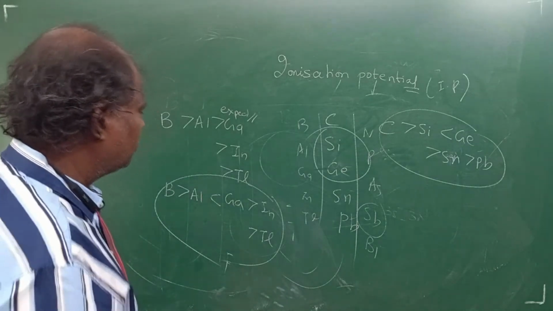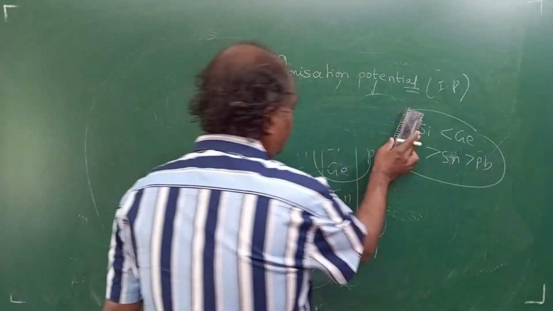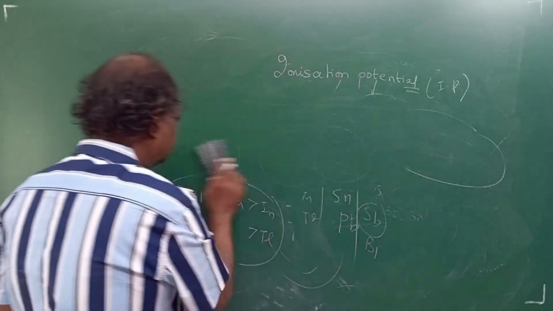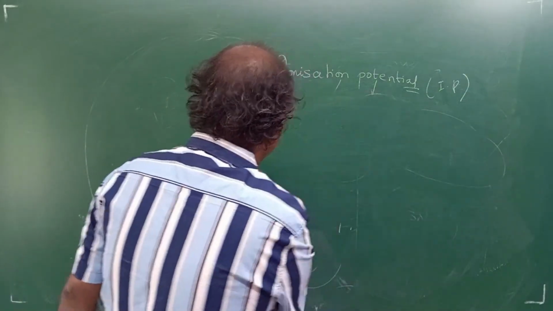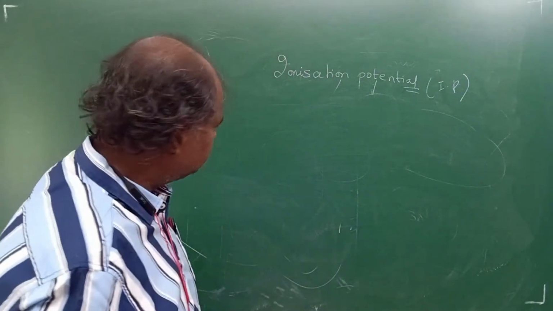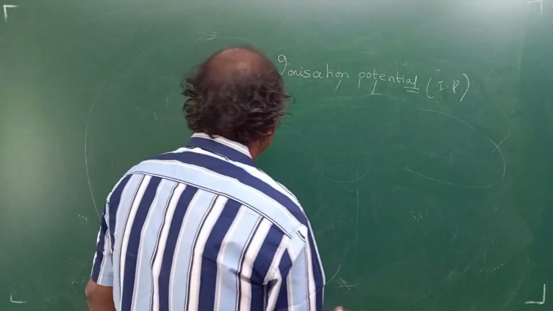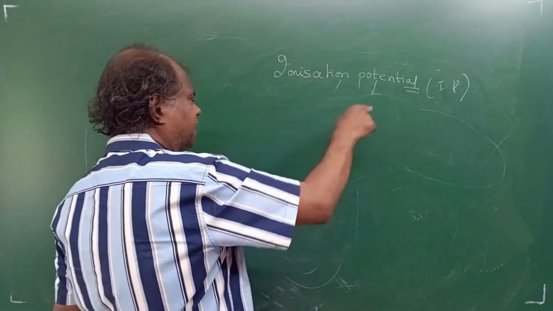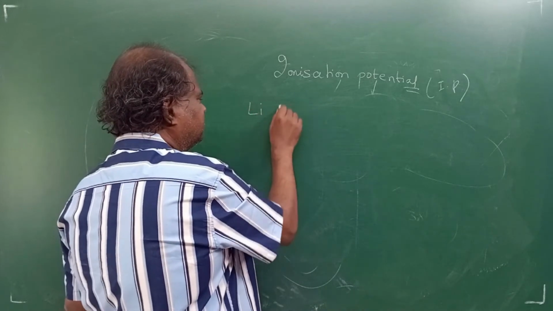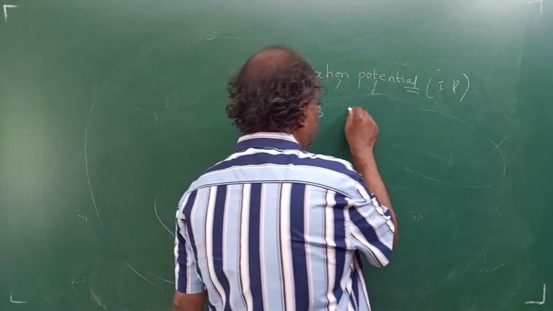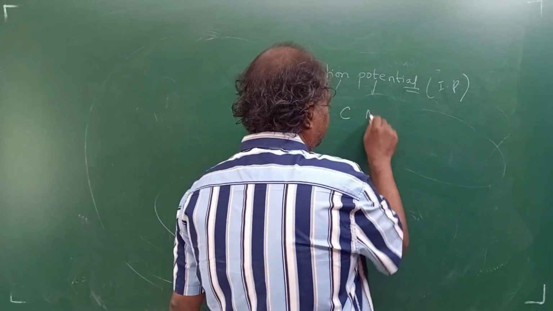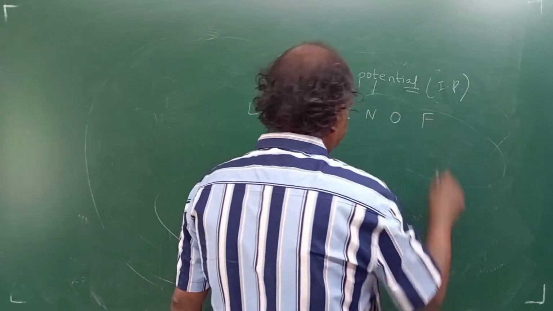Okay, fine. Now one more exception is there for ionization potential. Just see very carefully. If you see the second period, lithium, beryllium, boron, carbon, nitrogen, oxygen.